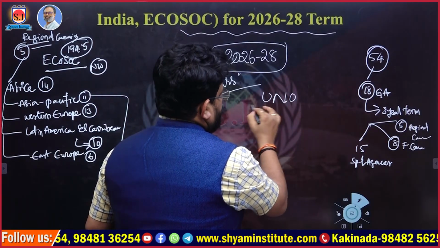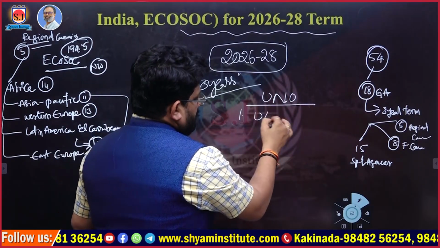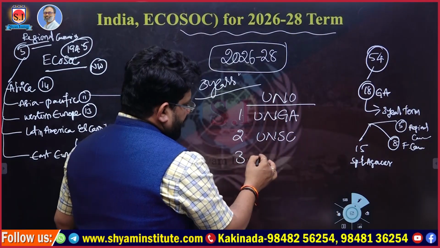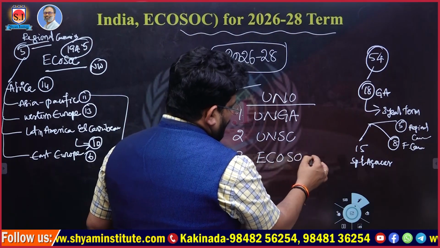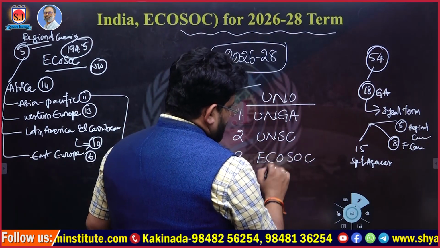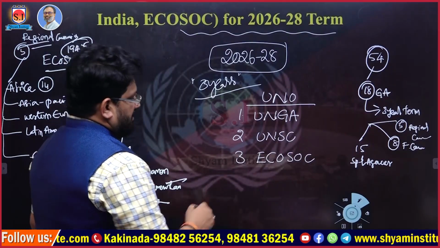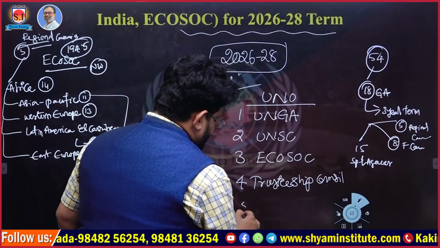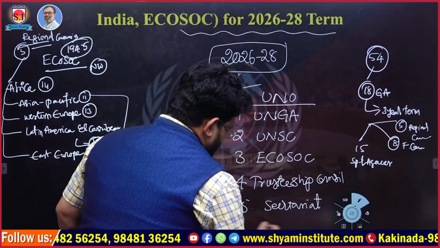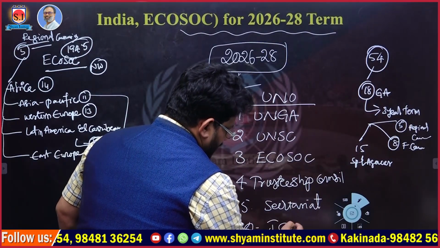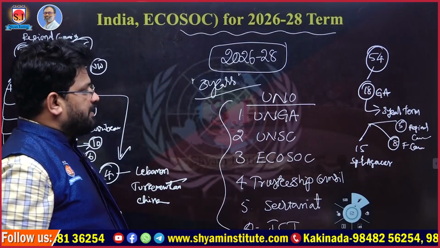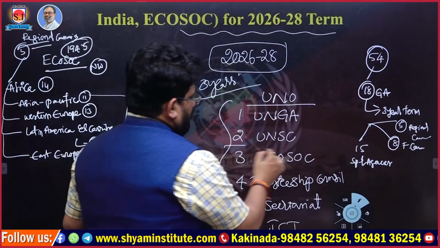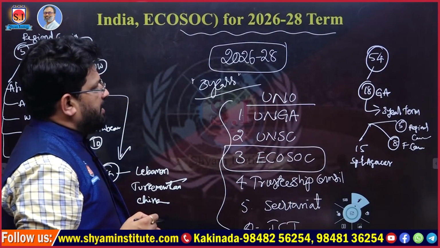United Nations organization has 6 special wings: United Nations General Assembly, United Nations Security Council, ECOSOC, Economic and Social Council, and Trusteeship Council, and here we have Secretariat and International Court of Justice, ICJ. These are special wings of United Nations organization we call. So ECOSOC is part of that.